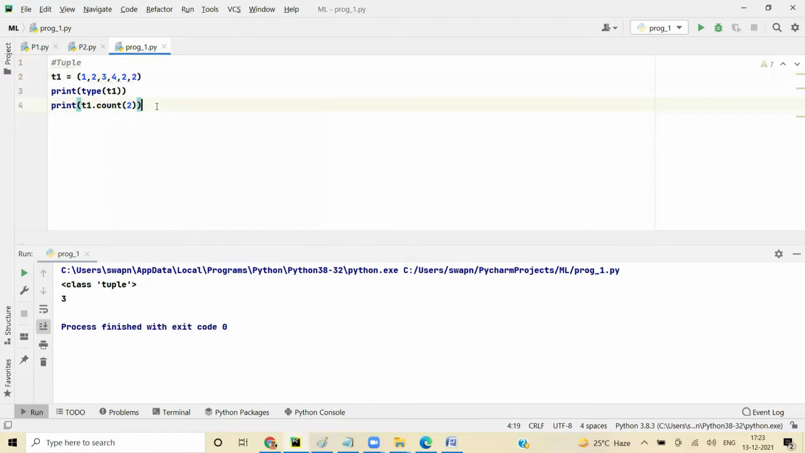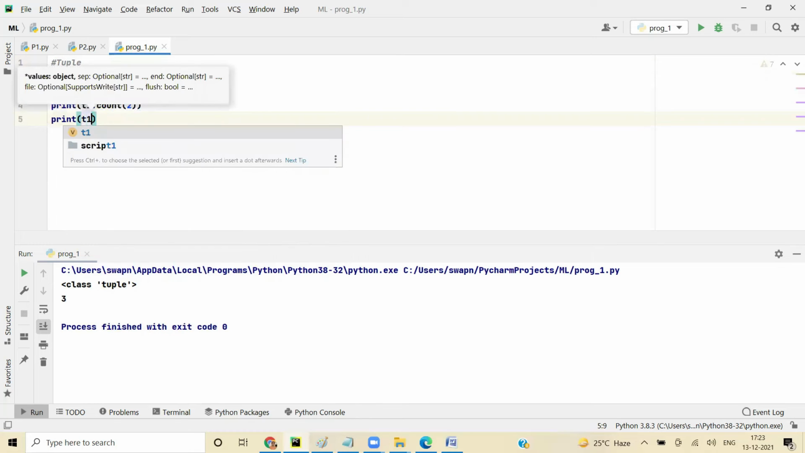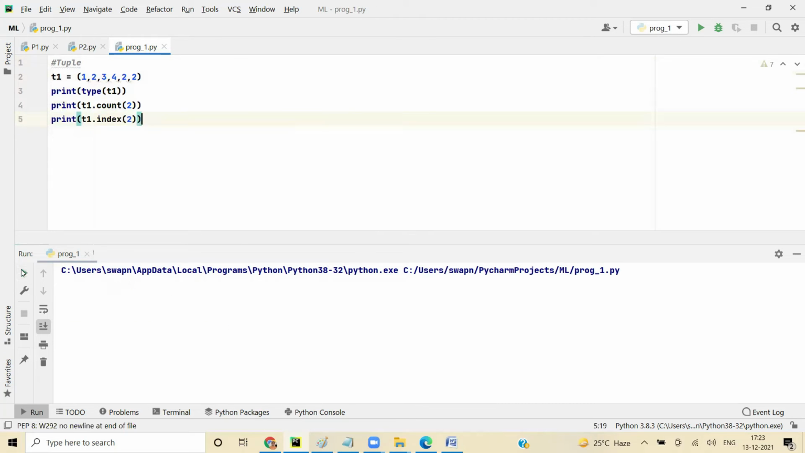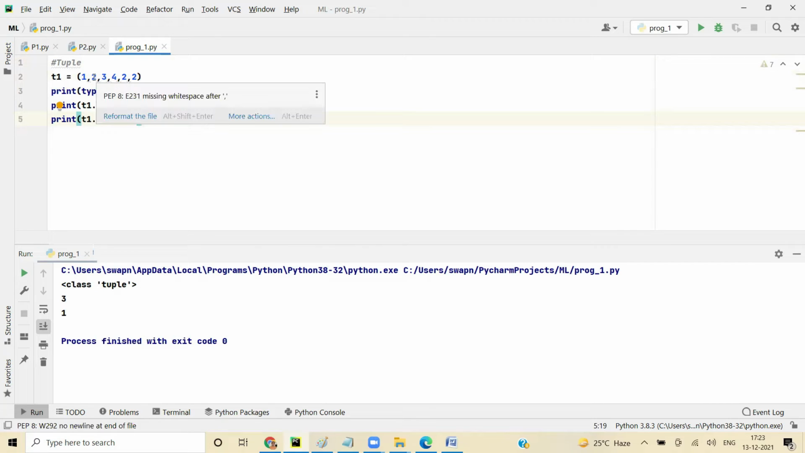Now you have index. So print t1 dot index of, let's say, 2. Index will give us the position of where the value is. In this case we have multiple 2's, so it will take the first appearance. The first appearance index is 1, right? For 1 it is 0, for 2 it is 1, so you get 1, right?